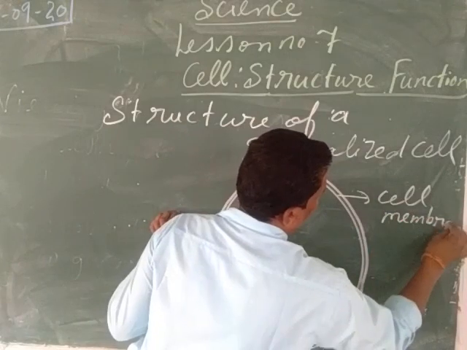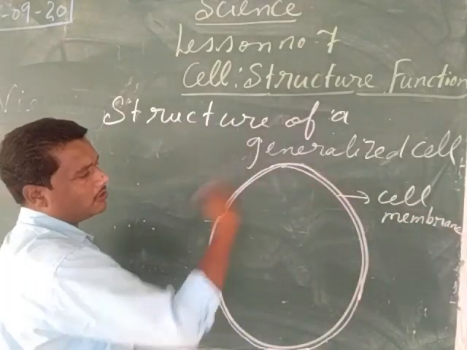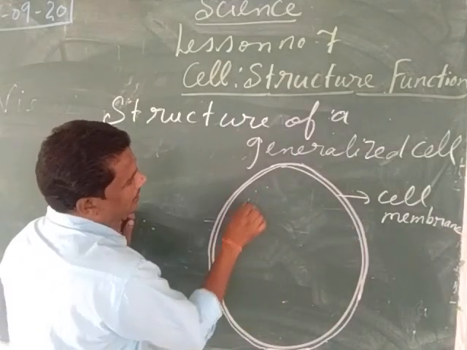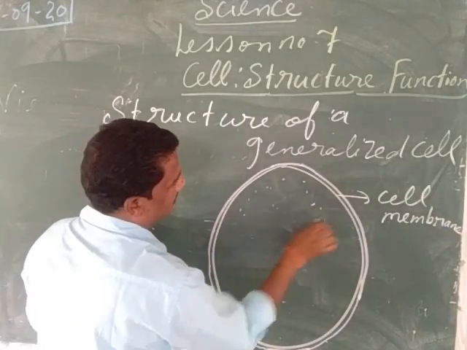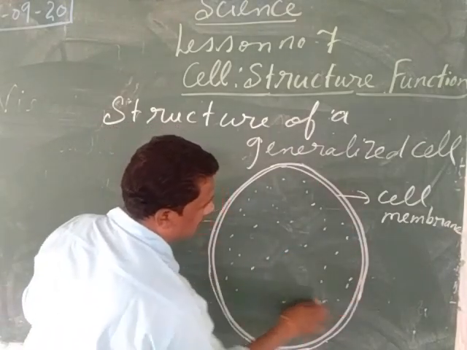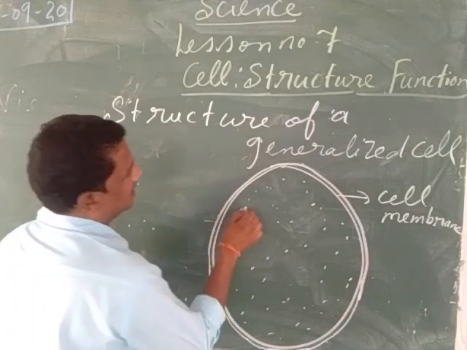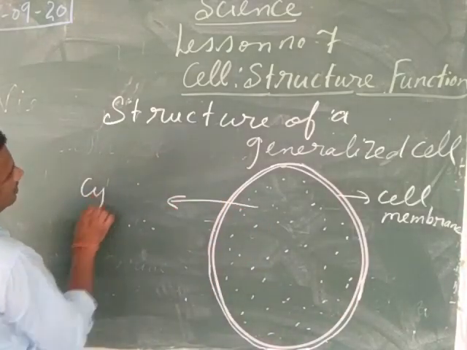Cell membrane. So the outer boundary of all the cells is called the cell membrane. Then after the cell membrane, the water-like or gel-like material is present inside the cell. It is called the cytoplasm.